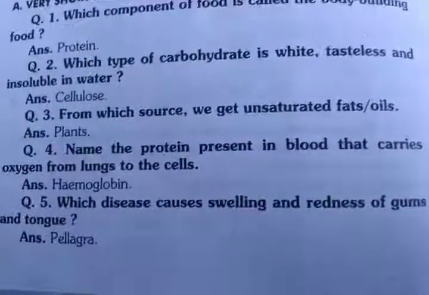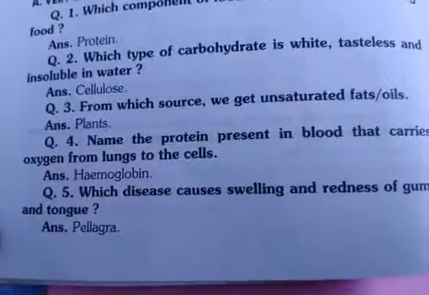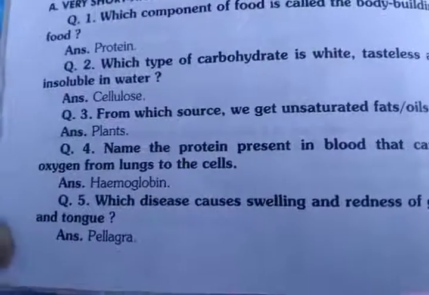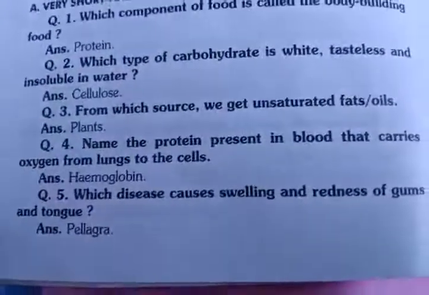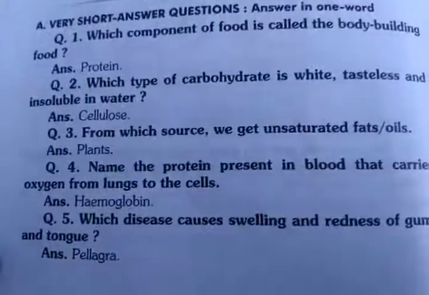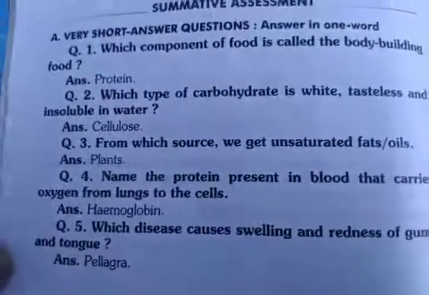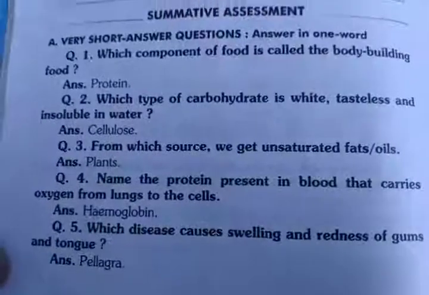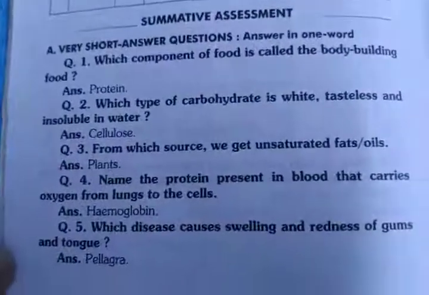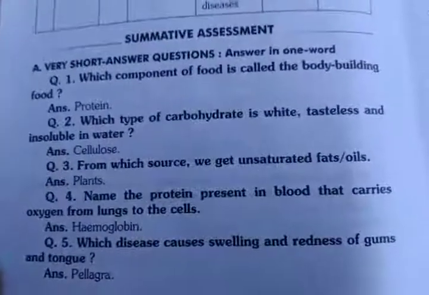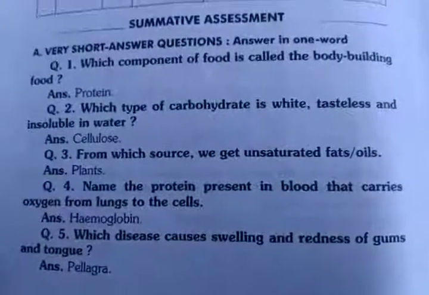Which disease causes swelling and redness of gums and tongue? It's called pellagra. Pellagra is a disease which causes swelling and redness of gums and tongue. I hope all of you have written all the 5 answers in your notebook. If you have not written, then please take a screenshot and write all these 5 answers of chapter number 2.